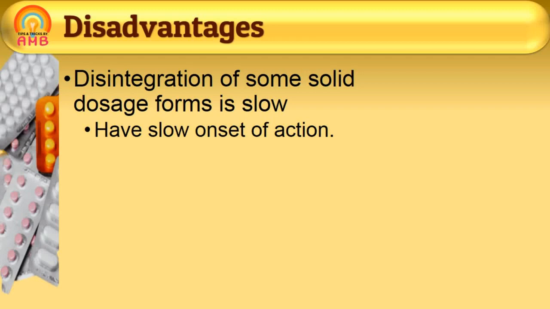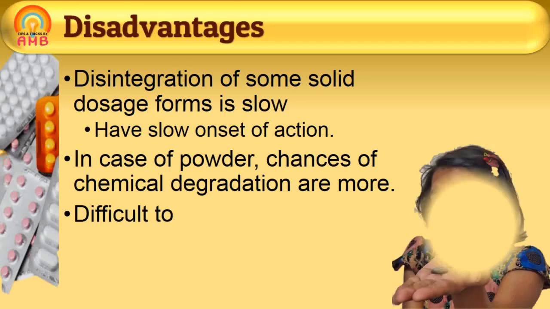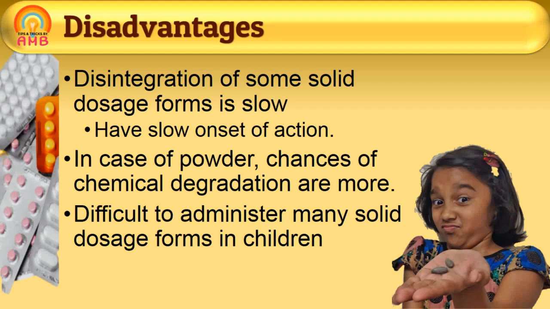Second disadvantage, in case of powder dosage forms, chances of chemical degradation are more. As powders have a large surface area, more amount of drug comes in contact with the environment, increasing its chances of degradation. And third disadvantage is it is difficult to administer many solid dosage forms in children. Dosage forms like tablets, capsules and pills are difficult to swallow in children.